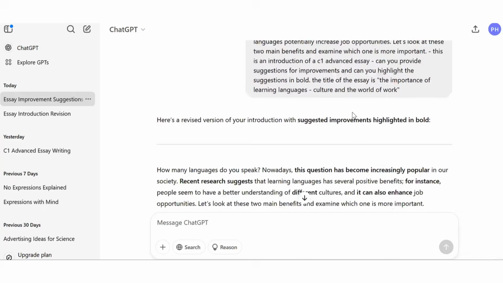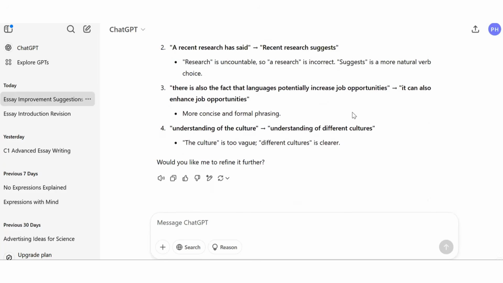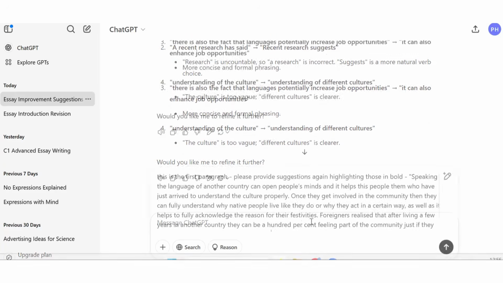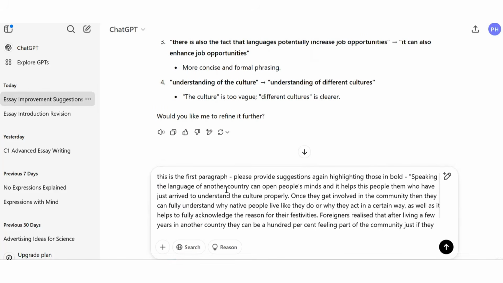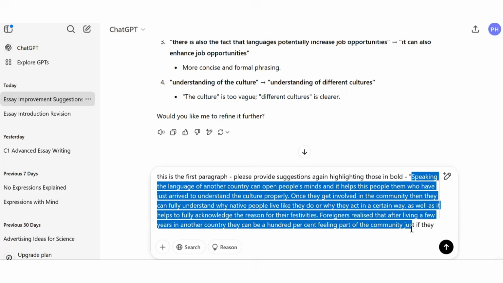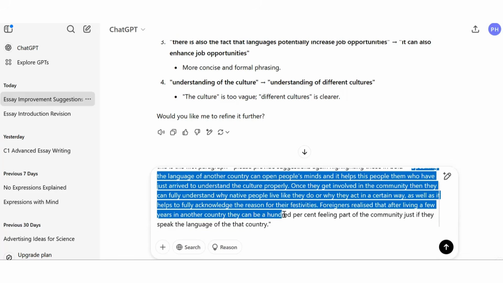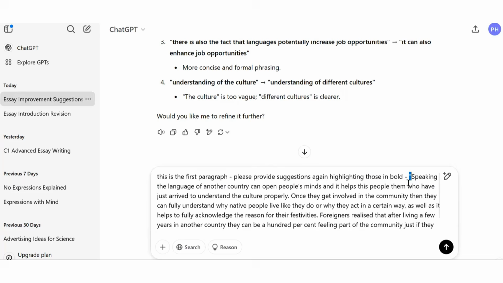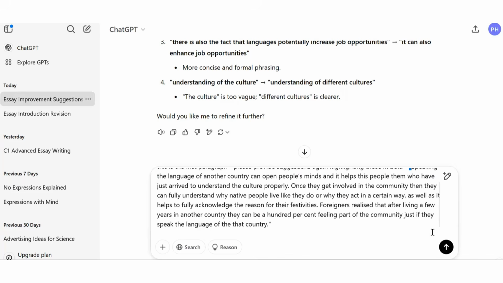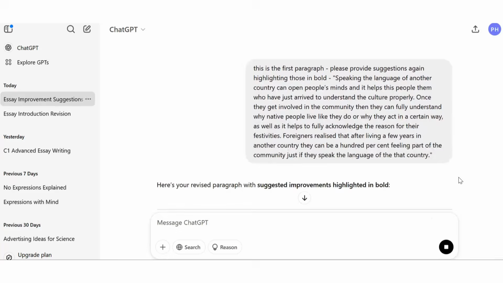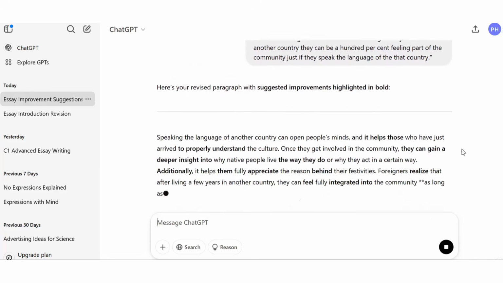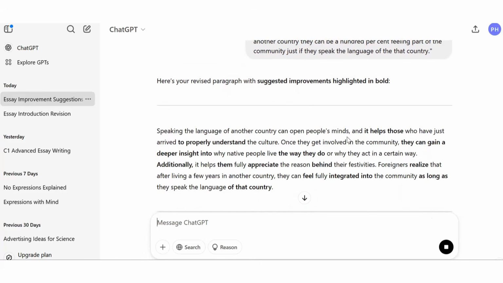So let's go on to the first paragraph and do the same thing again. We are asking ChatGPT to do the same, providing suggestions and bolding the suggestions. We've got our paragraph that we're going to get it to look at highlighted. And let's see what comes up. Let's press the button. And here we go. Again, we've got the suggestions in bold, so we can check and see if that's okay. Let's have a look and see what we've got.